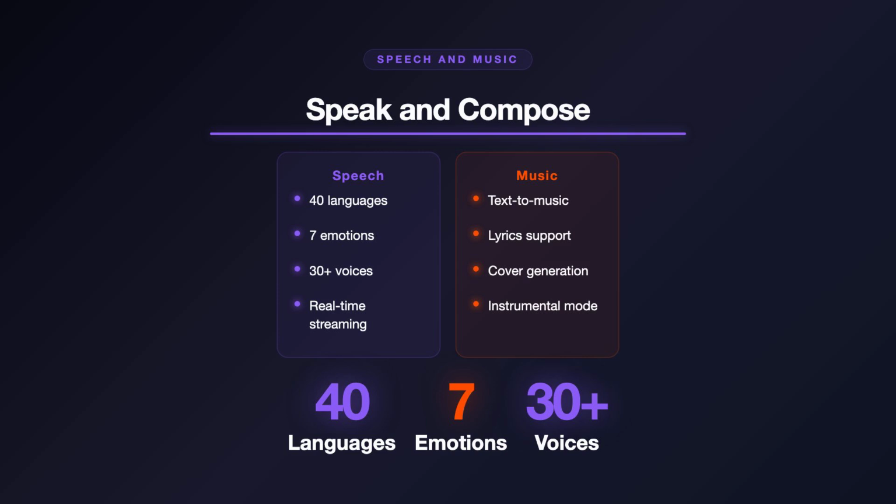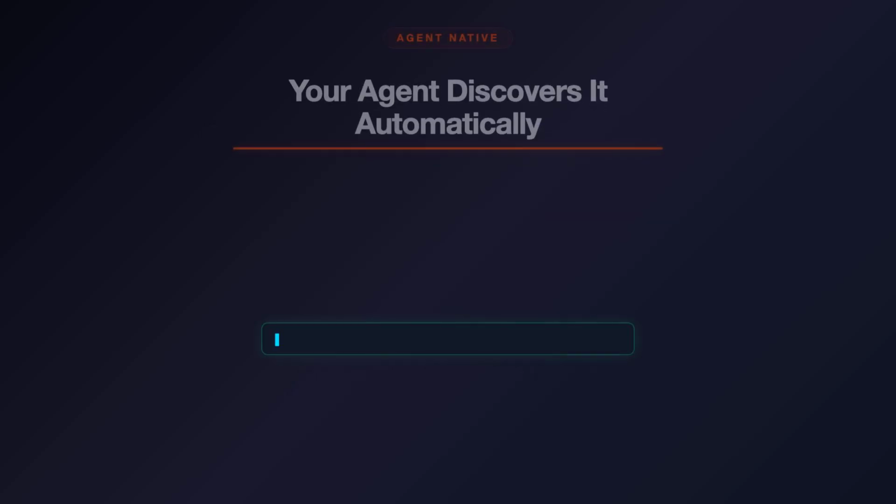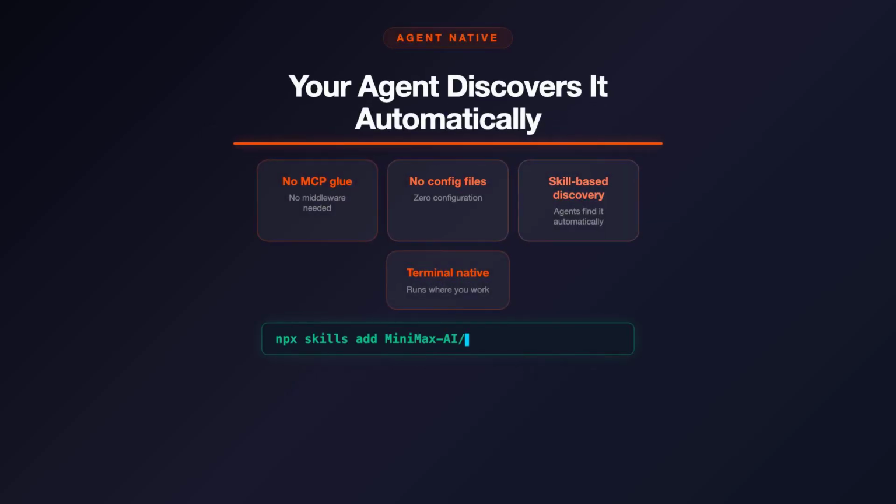For music, the Music 2.6 model brings text-to-music generation with full lyrics support, instrumental mode, automatic lyrics generation, and even cover generation from reference audio. Your agent can literally compose a theme song for your project, generate a podcast intro, or create background music for a demo video.